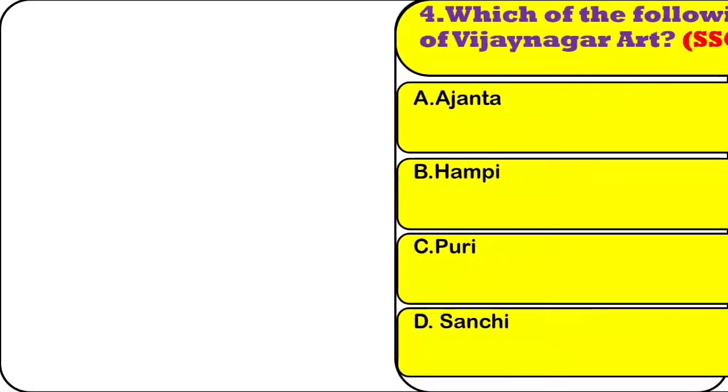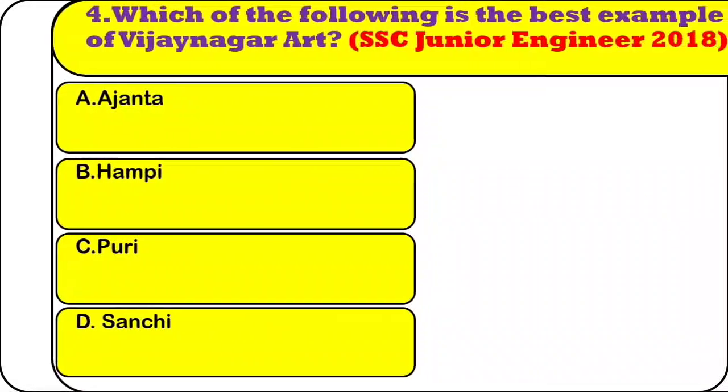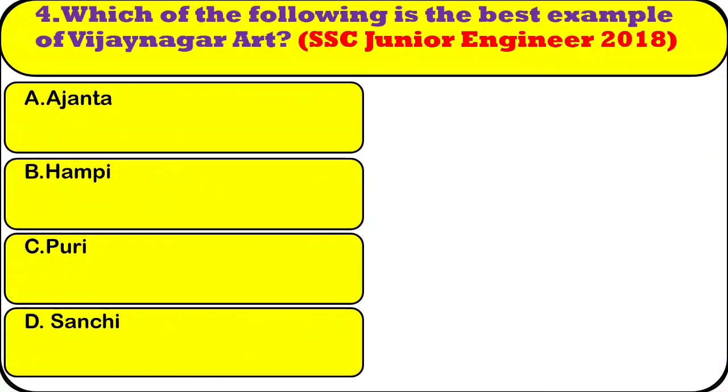Question number 4. Which of the following is the best example of Vijayanagar art? Option A. Ajanta. Option B. Hampi. Option C. Puri. Option D. Sanchi. The right answer is option B.